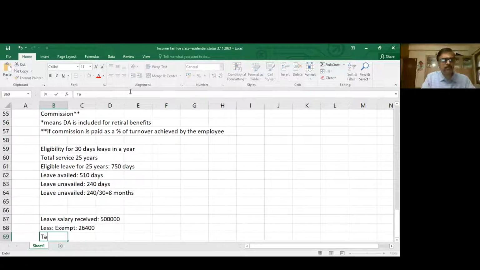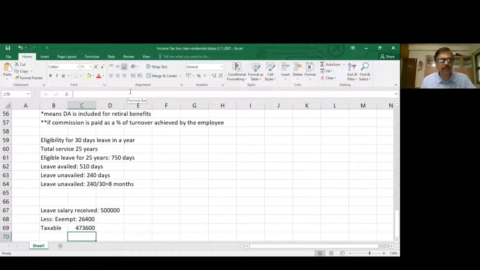What is then taxable? The difference between the two: 5 lakhs minus 26,400. The taxable leave salary for the concerned employee, which will be included in the head salary, is 4,73,600.